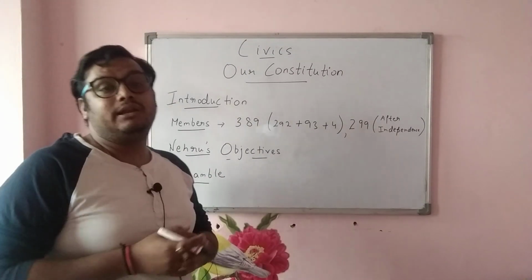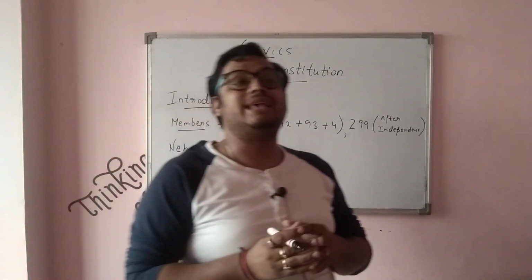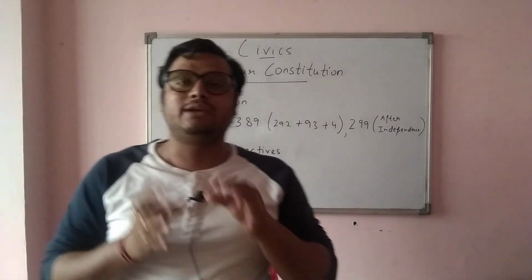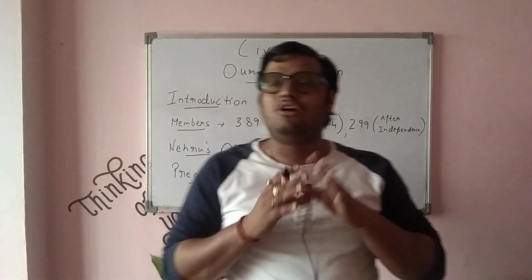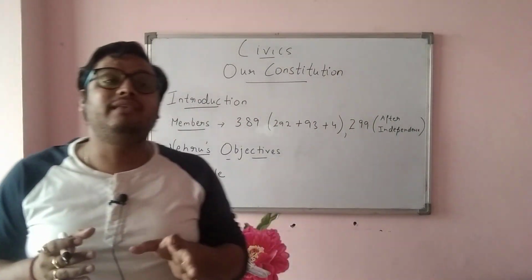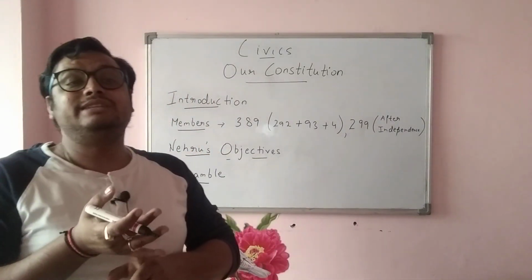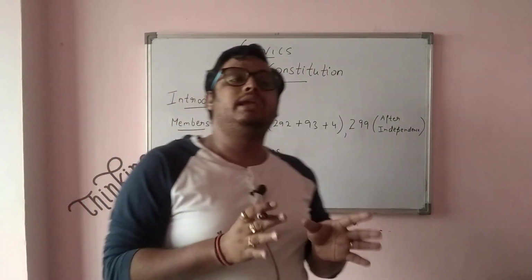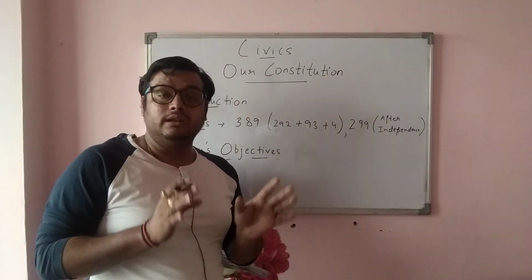Then another very important word that was added to the constitution in the 42nd amendment was secularism. You know that India is a secular state. Secular state means India does not have any official religion. Secular means everybody, following any religion, Hindu, Muslim, Jainism, Sikhism, Christianity, Judaism, is equal in our country. Our country is secular, irrespective of any religion.